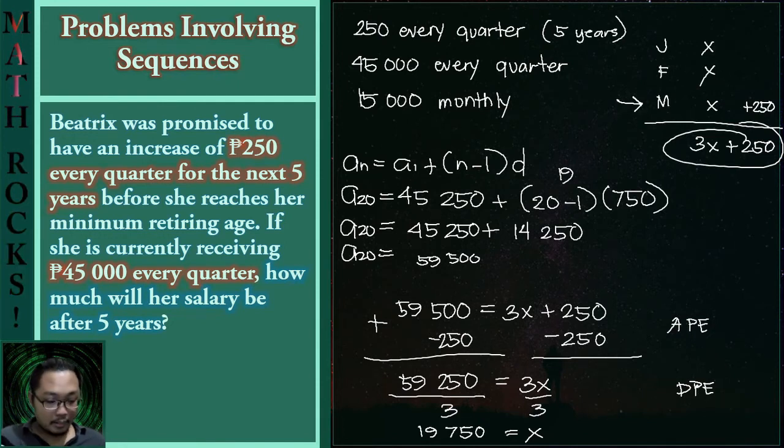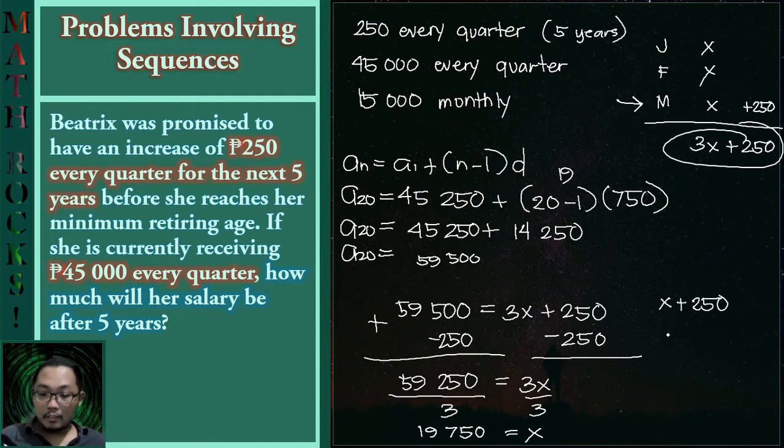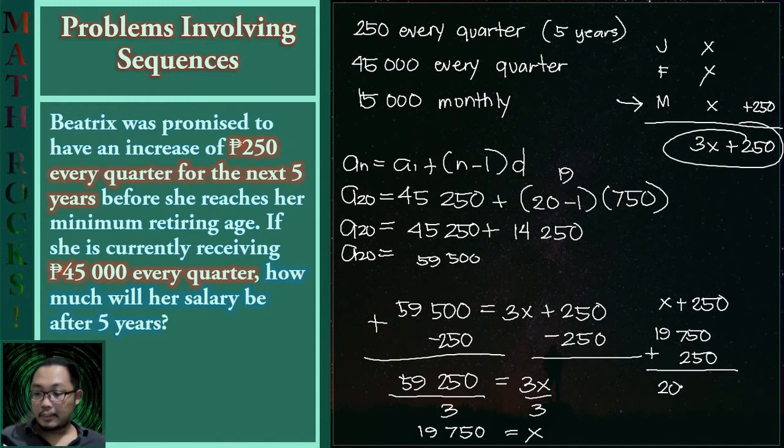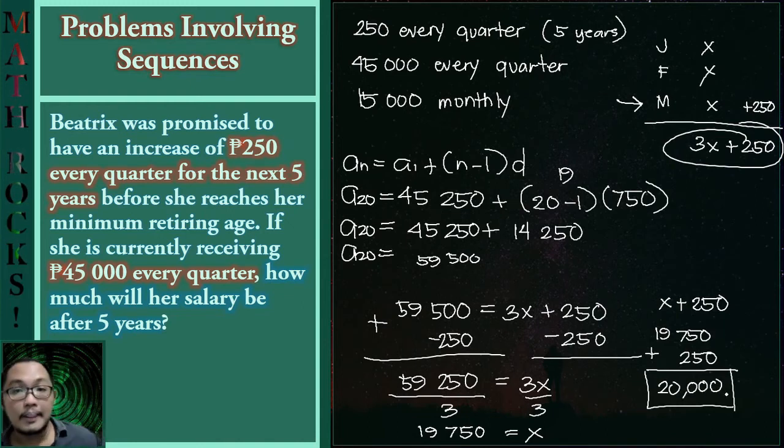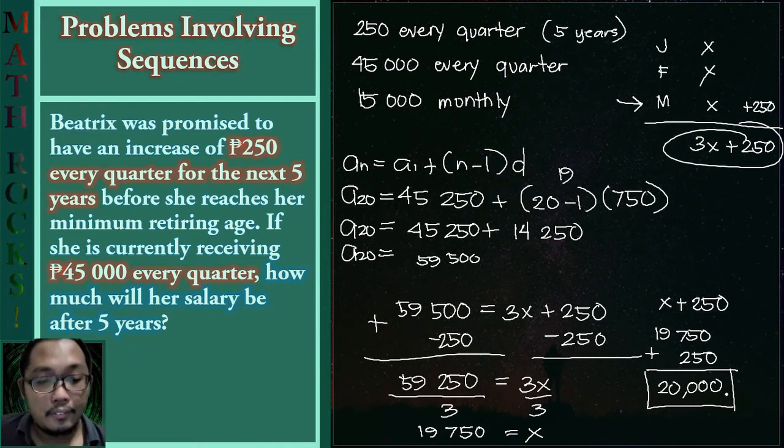And obviously, it will give us an amount of 20,000 pesos. So again, x plus 250, which happens to be 19,750 plus 250 for a total of 20,000 pesos. So this will be her salary after 5 years.